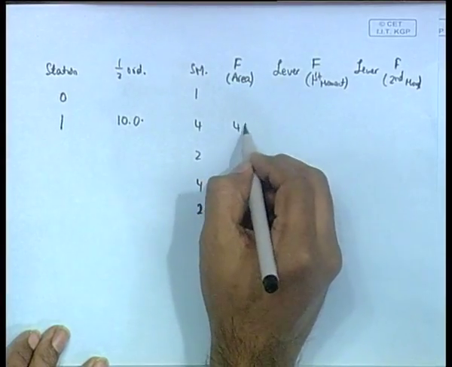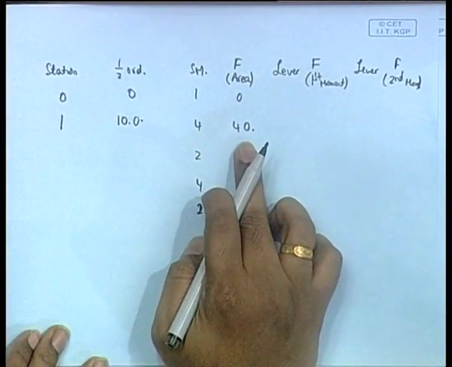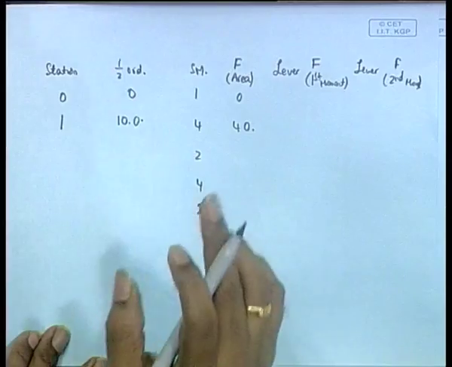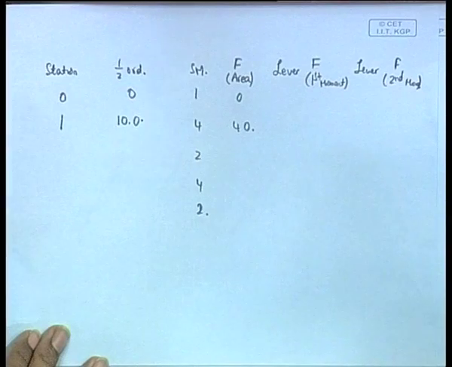So this will become 40, this is 0, so this is 0. So 10 into 4, 40, like this. Now the lever, you can put the half perpendicular as 0, and 1 2 3, like that. At each station you can put successive levers 1 2 3. This is to find the